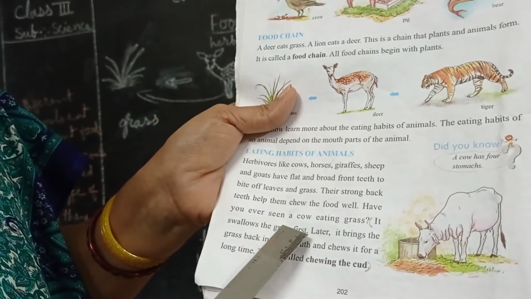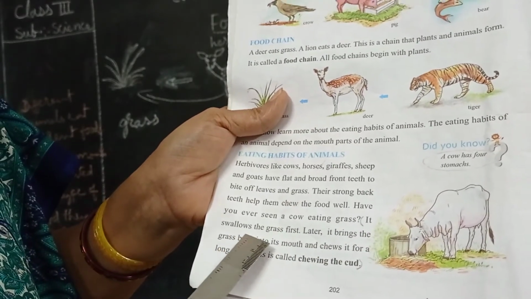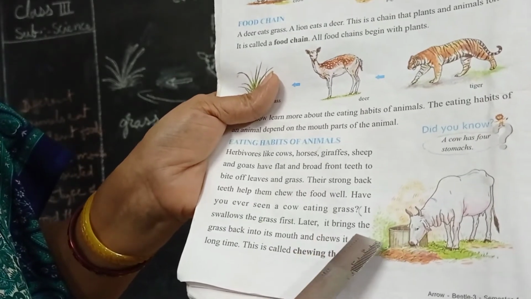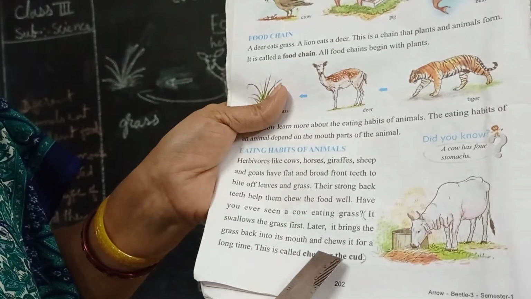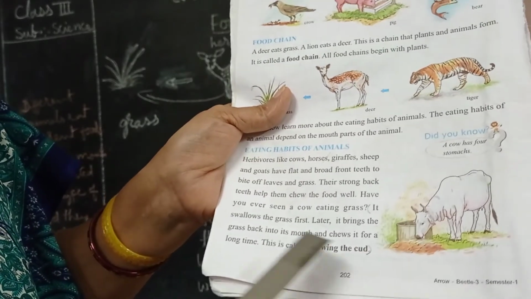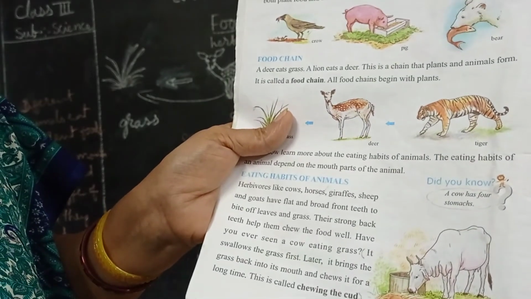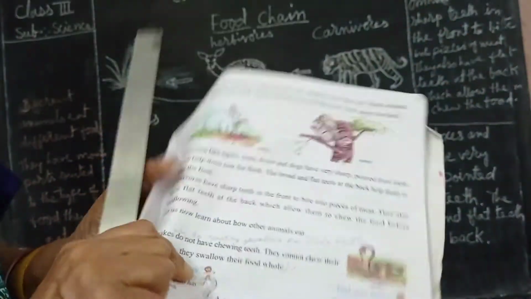Have you ever seen a cow eating grass? It swallows the grass first. Later, it brings the grass back into its mouth and chews it for a long time. This is called chewing the cud. Understood, children? Now turn the page. Turn this side.